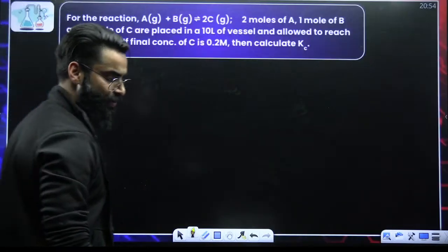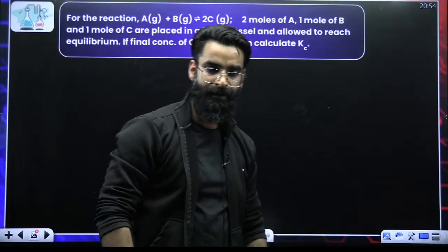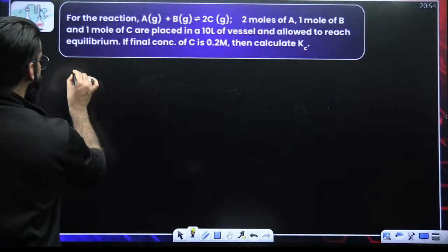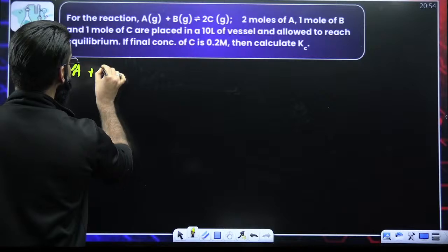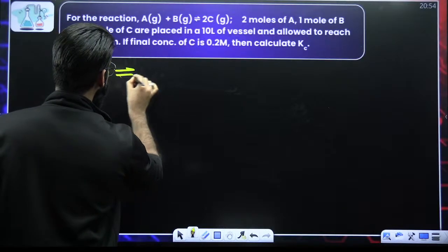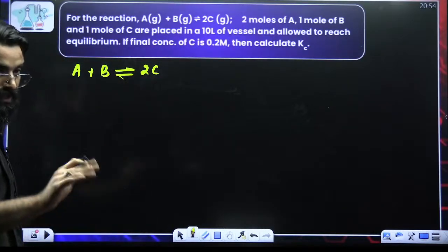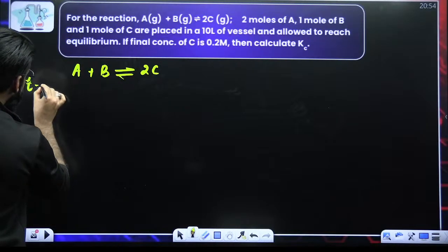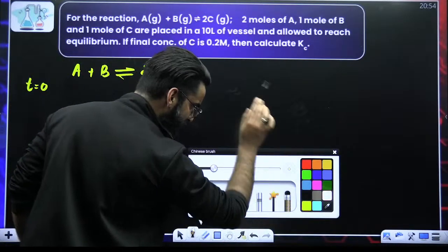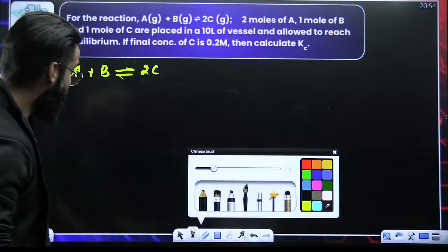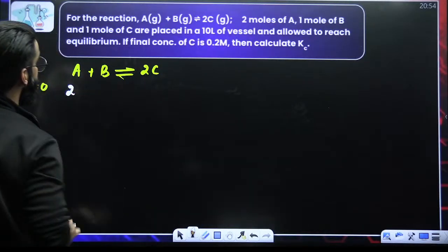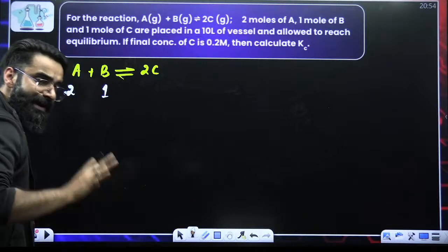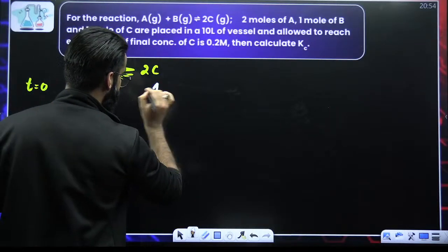Have a look, guys. The first question is on your screen. You are given a reaction: A gas plus B gas is in equilibrium with 2 times C gas. Initially at time t equals 0, we are starting with 2 moles of A, 1 mole of B, and already 1 mole of C in the container.